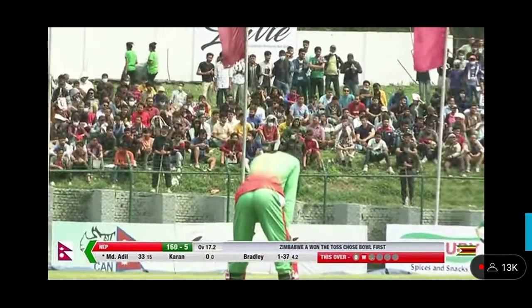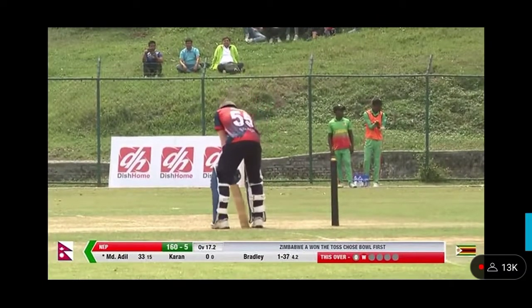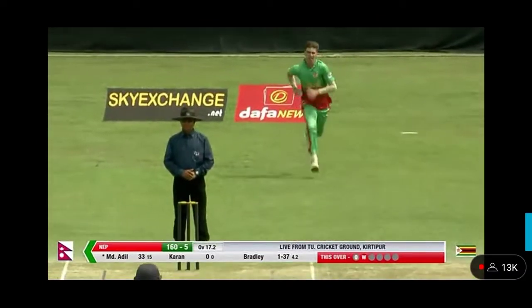Just enjoying the sunshine. You're in Kathmandu. Come on down for the second innings.